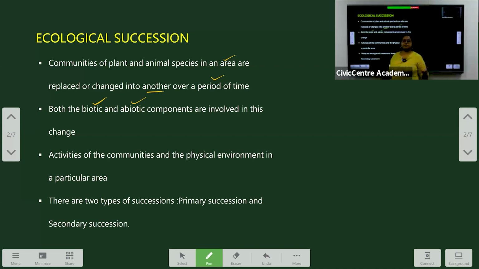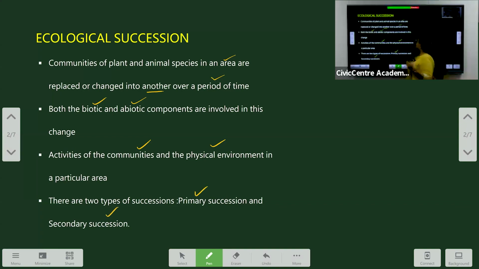What are abiotic components? Components such as sunlight, precipitation like rainfall, and other factors, and biotic factors such as energy flow or decomposition, etc. The activities of the communities and of the physical environment in a particular area also help the process of ecological succession. And there are two types of succession, that is primary succession and secondary succession.